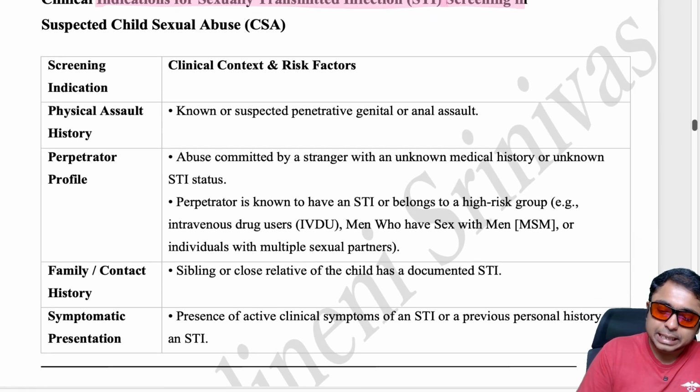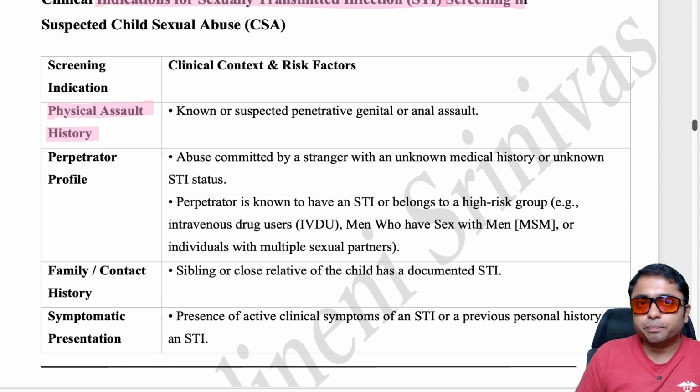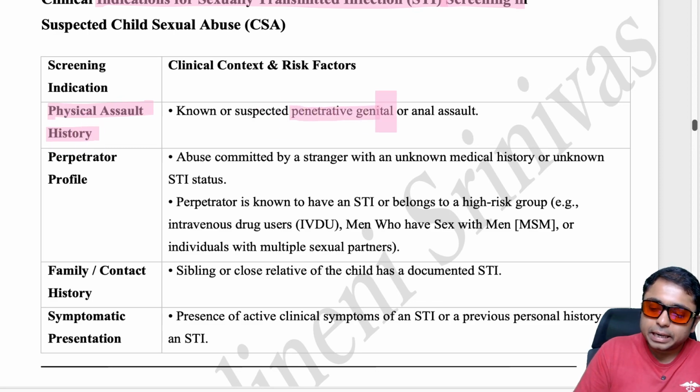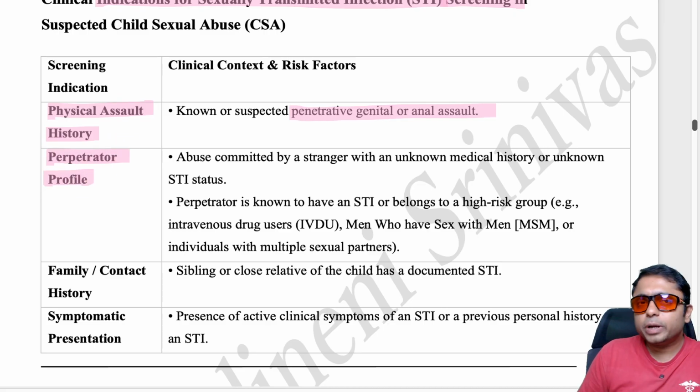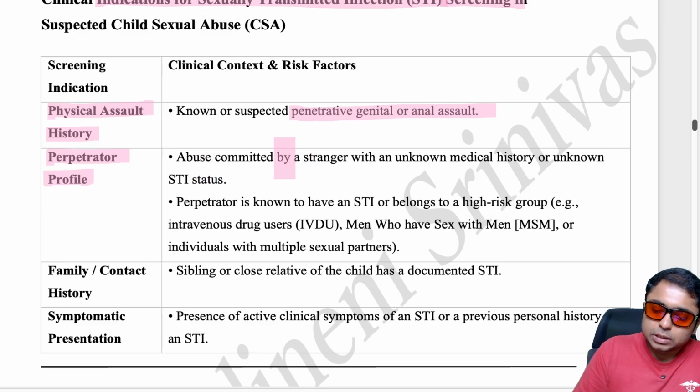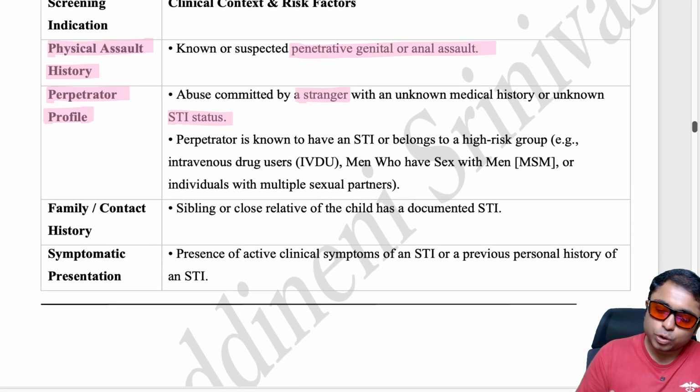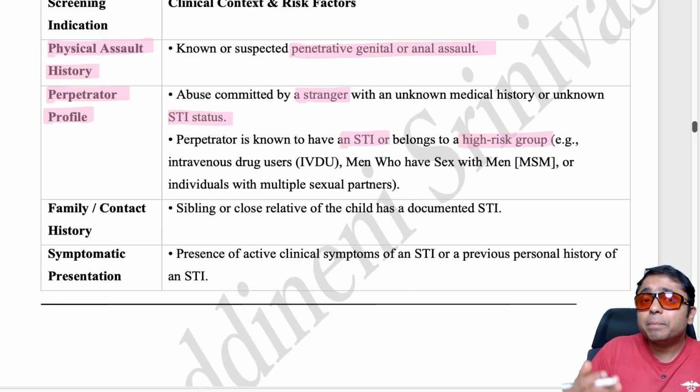What are all the screenings we should do? Physical assault history, known or suspected penetrative genital or anal assault, and perpetrator profile should be noted down. These are all the points which should be mentioned very clearly, right? Whether the abuse is committed by a stranger or unknown person, and the medical history: if there is any STI of that individual, we should note that. Perpetrator known case of STI, high risk group, so these should be mentioned. Why? Because this will help in the management of the survivor child, right?